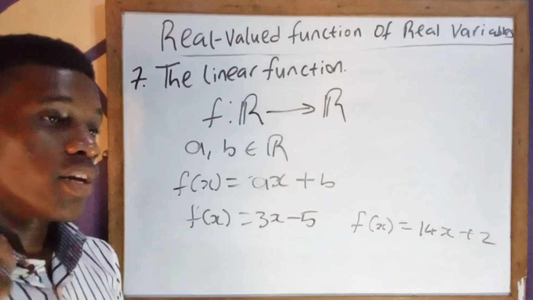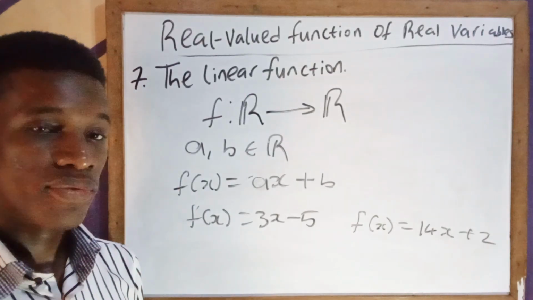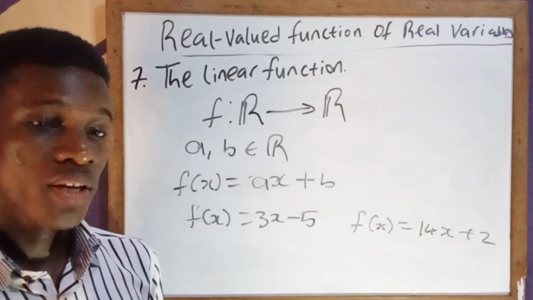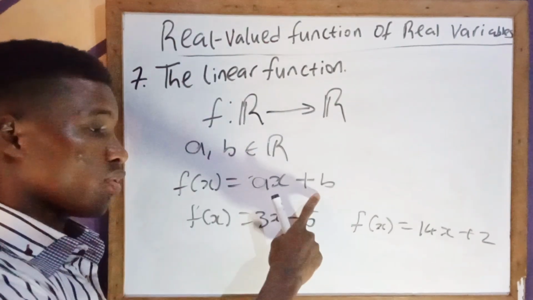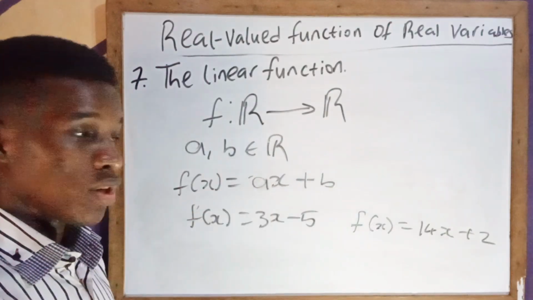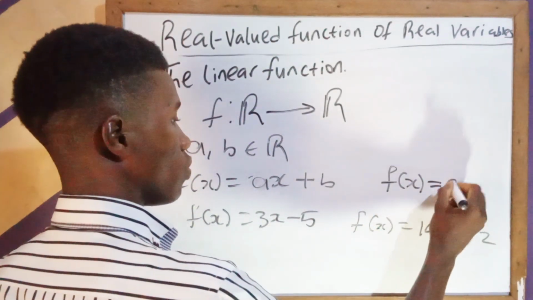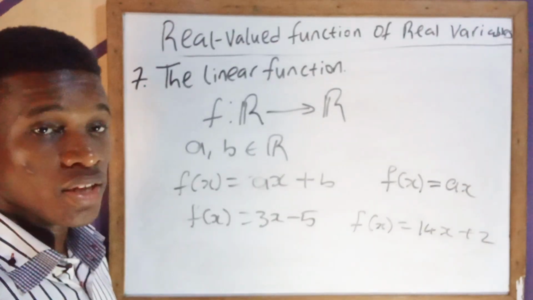Now there is a special case of the linear function which we call the affine function, and this case is when the intercept, that is this factor here, is 0. That means if you have a function f of x equal to ax, this is a special case of the linear function which we refer to as the affine function.